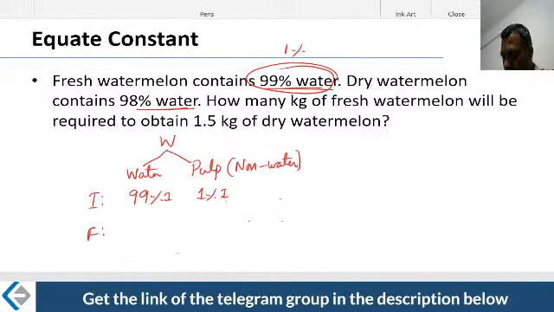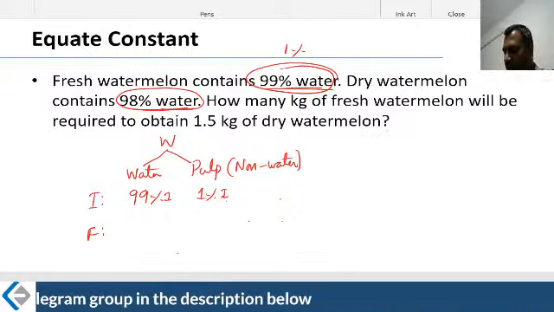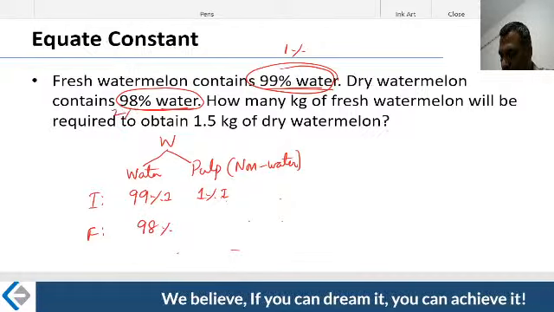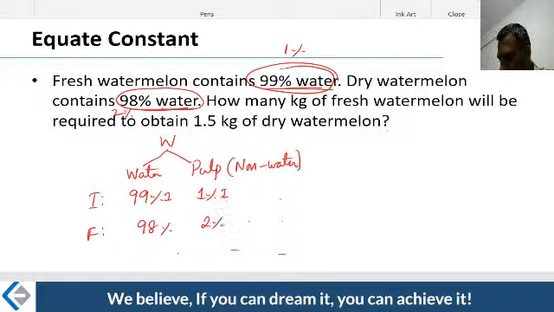So that's initial. Now let's come to the final. The final quantity has 98% water. If the water is 98%, then what is the pulp here? The remaining 2% is the pulp. 2% of the final is the pulp. What is constant here? Of course, the pulp is constant. Pulp does not change.